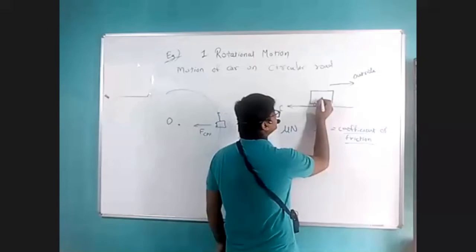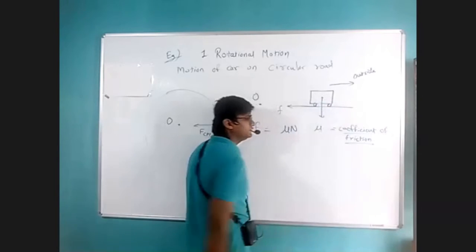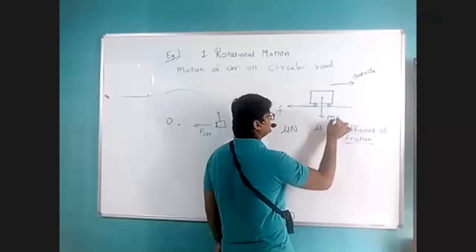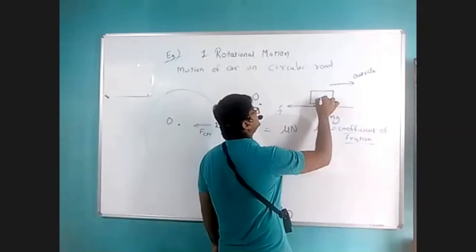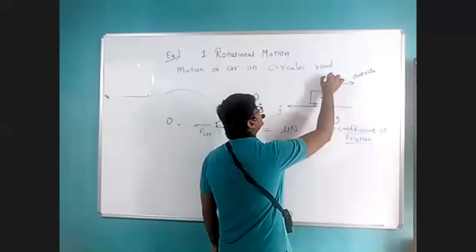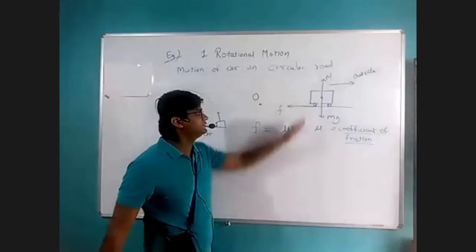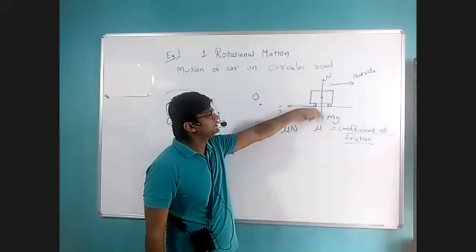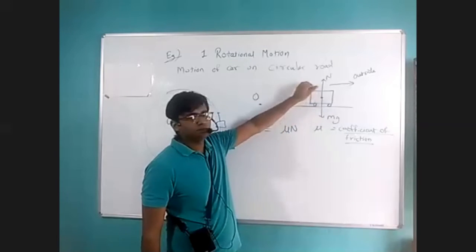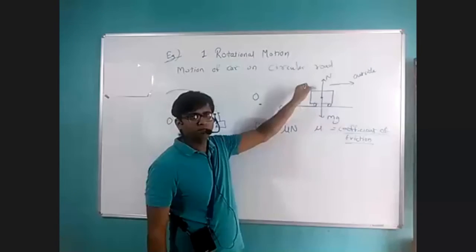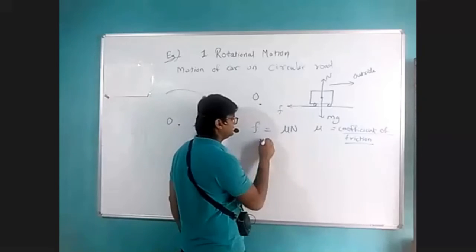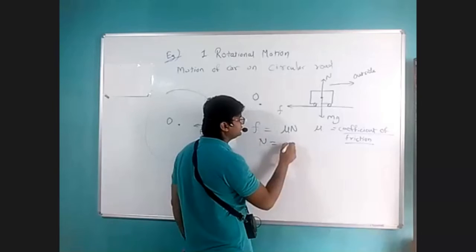Now in this case, the road is horizontal, a normal, ordinary road. So the weight of the vehicle is downward, mg, and the normal reaction of the road will be upward, obviously from the center of mass of the body. Since the vehicle is not moving up or down, this N and mg should be equal. So in the horizontal road case, N is equal to mg.